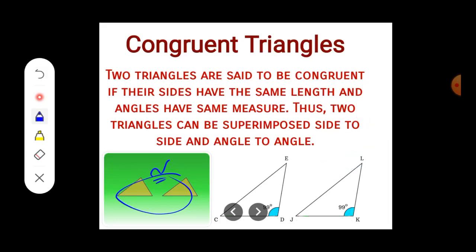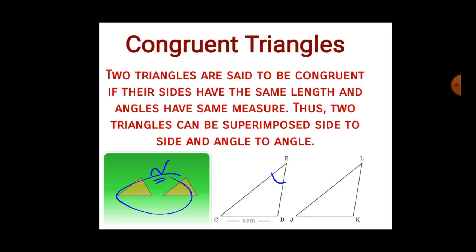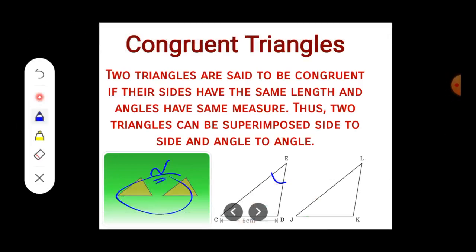Okay, not only with the sides, also with the angles. You can see here in the figure, two angles are equal. Not only that, another angle is going to form 40 degrees, 40 degrees. So if such is the condition, then also we can say that they are congruent.